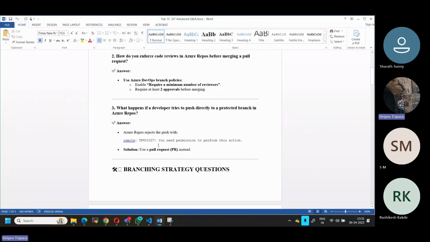Okay, so let's say we are not able to push, as I told you, direct push will not be there. If you try to push the code directly, what happens? Because it has to be through the pull request, not a direct push. In that case, you may get an issue like this: you need permission to perform this action. Azure Repos rejects the push with this message. What we have to do to resolve it, as I told you, is use a pull request or PR instead. Just now how we have done it, that is how we have to do it. So directly, you cannot push the changes to the branch. It should be done through the PR.